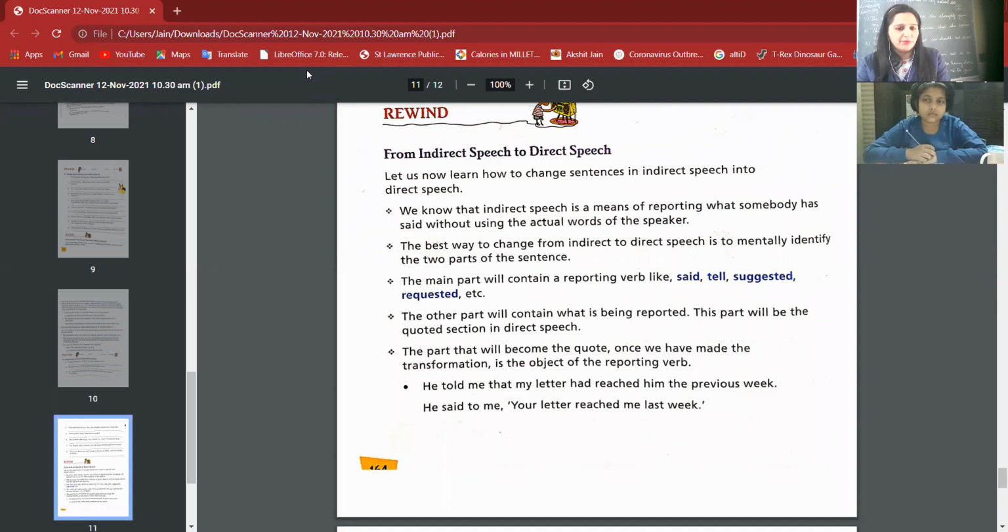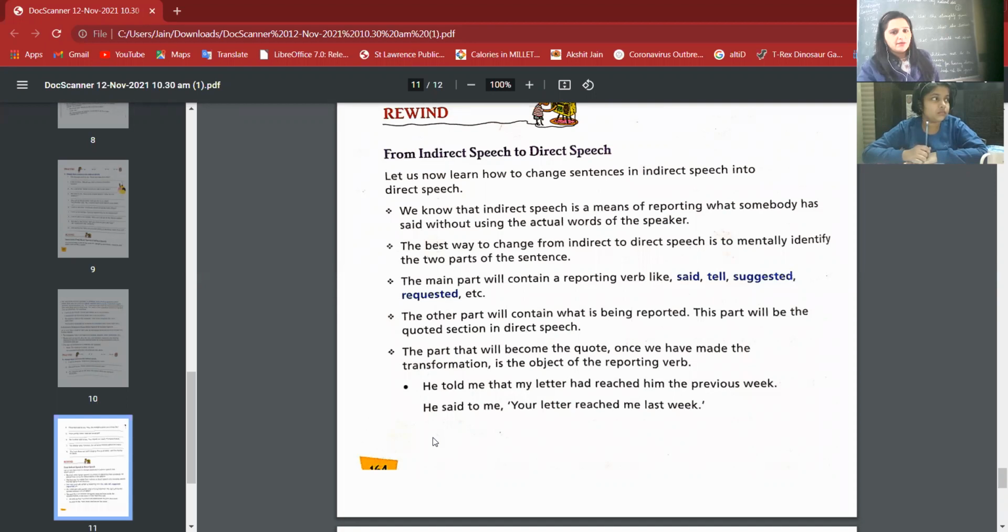An example is given to you. He told me that my letter had reached in the previous week. So you can see here, he told me. So it will change into he said to me. Then that will be removed because we are putting inverted commas. Then my letter, me, becomes your letter because I'm telling him. He's telling me your letter now had reached.